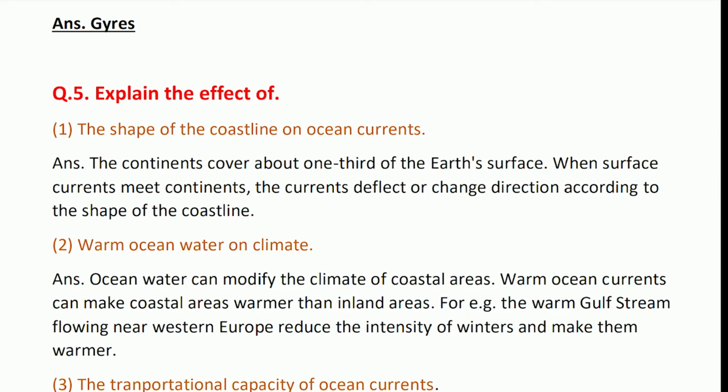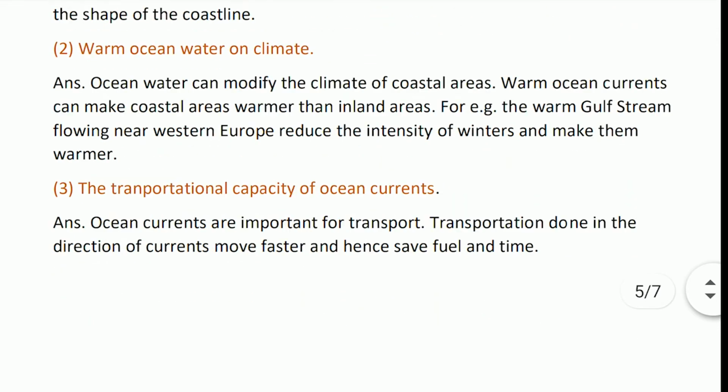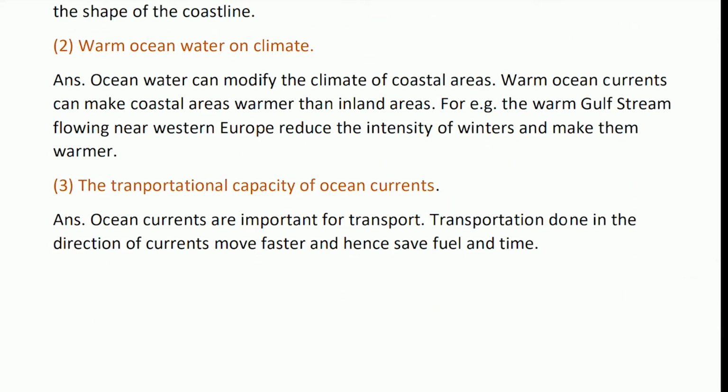When the surface currents meet continents, the current deflects or changes direction according to the shape of the continental line. Warm ocean water on the climate. The ocean water can modify the climate of the coastal areas. Warm ocean water current can make the coastal areas warmer than the inland areas. For example, the warm Gulf Stream flowing near Western Europe reduces the intensity of winters and makes them warmer.